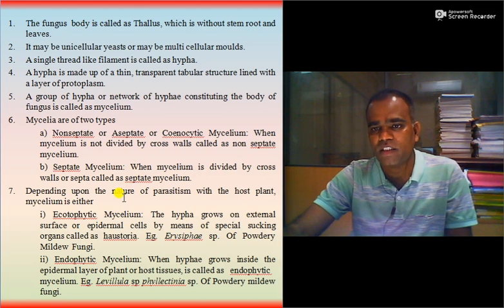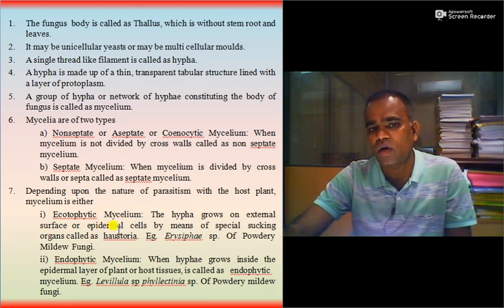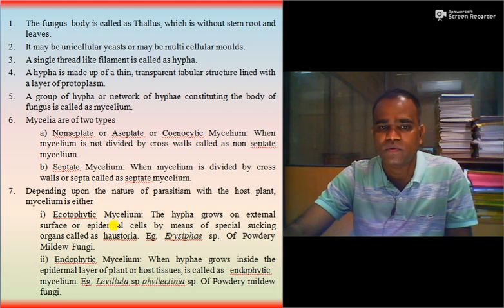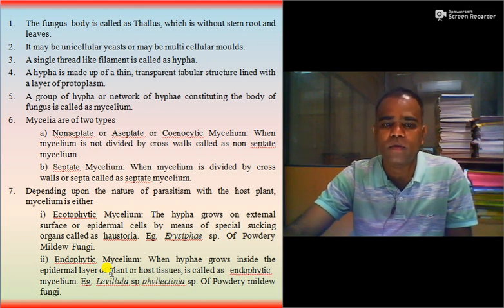Depending upon the nature of parasitism with the host plant, the mycelium is of two types. One is ectophytic mycelium, in which the hypha grows on external surface or epidermal cells by means of special sucking organ called as haustoria. Example is Erysiphe species of powdery mildew. And second one is endophytic mycelium. When the hypha grows inside the epidermal layer of plant or host tissue, then it is called as endophytic type of mycelium, and it is also present in some of the genus of powdery mildew fungi, say for example Leveillula species and Phyllactinia species.